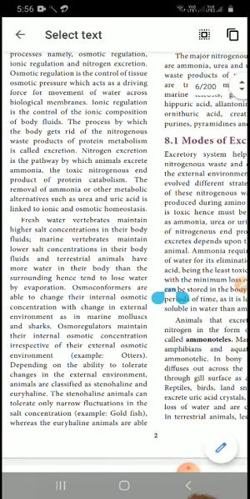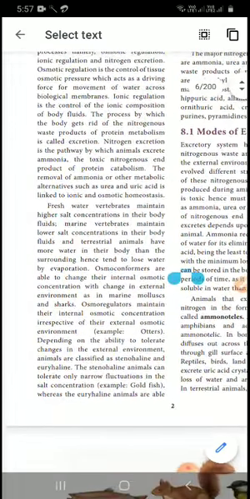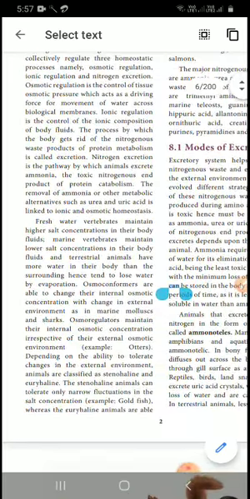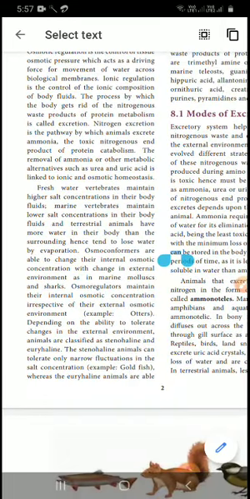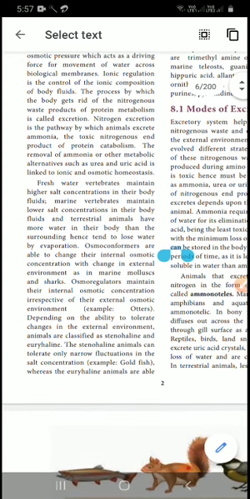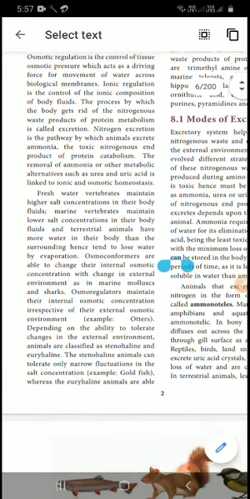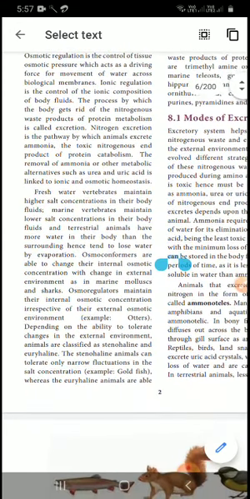Catabolism means every chemical reaction speeds up. For that purpose protein catabolism is very important for every human and every animal organism. Freshwater vertebrates maintain a higher salt concentration in their body fluids. Marine vertebrates maintain a lower salt concentration, because they are living in salt water. Terrestrial animals have more water in their body than the surroundings and tend to lose water by evaporation. You know that, no? Evaporation. The plants evaporate their water, no?